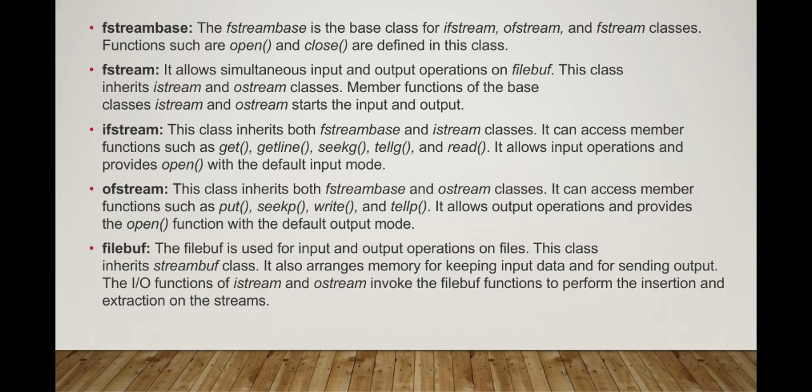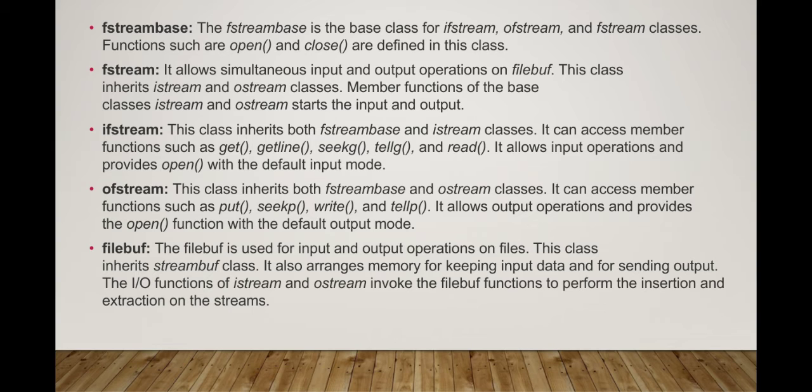Okay, now the ofstream class means the output file stream class. This class inherits both the fstream base and the output stream, that is the ostream class. It can access member functions such as put, seekp, write and tellp. It allows output operation and provides an open function with the default output mode.